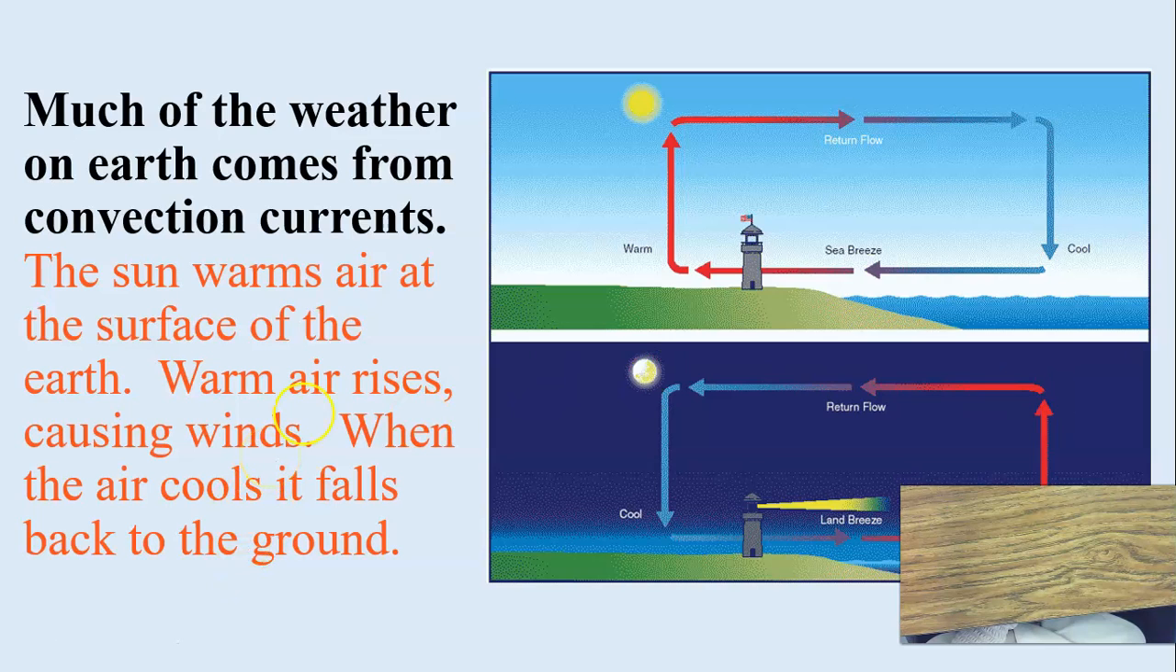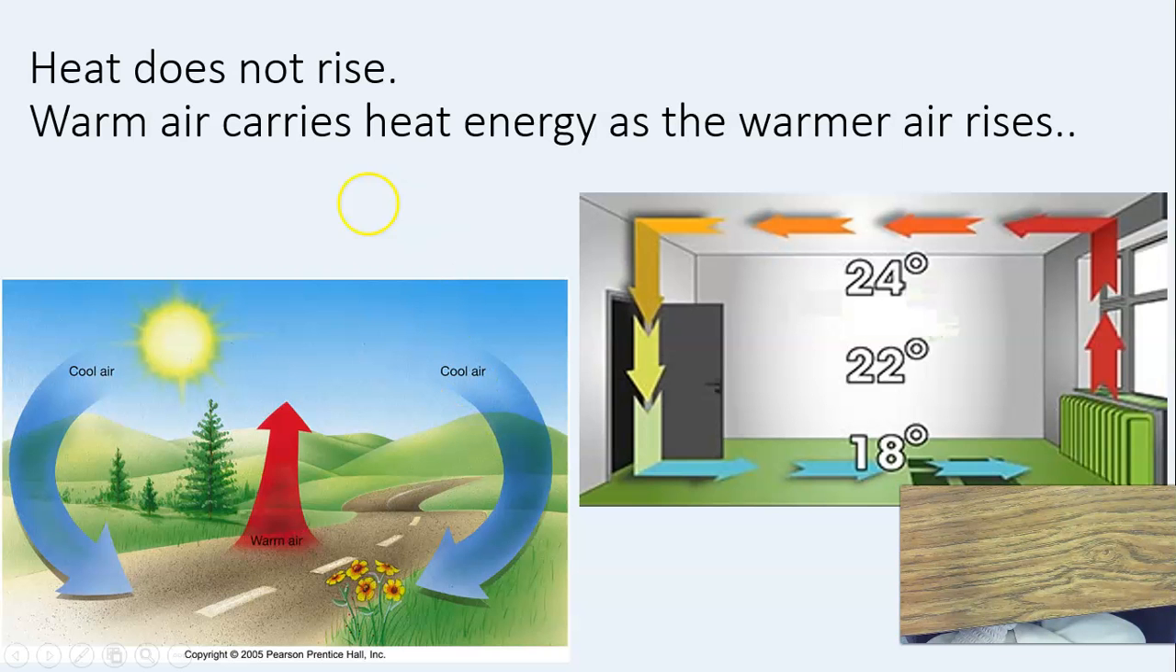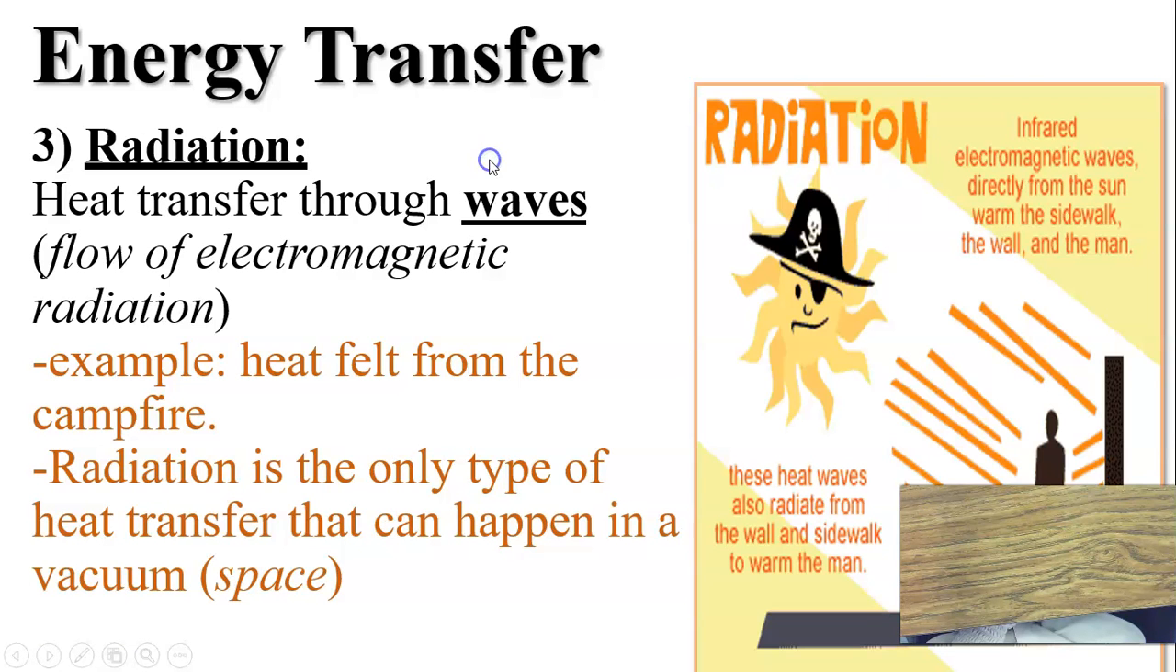a big circle. It happens differently at night than it does in the daytime. See, up here is the daytime. It's cool over the water, then the breeze brings the warm air in, it is heated by the sun, and it returns over by the water to cool again. So these currents exchange energy through convection. Heat doesn't rise. Warm air carries heat energy as the warmer air rises.